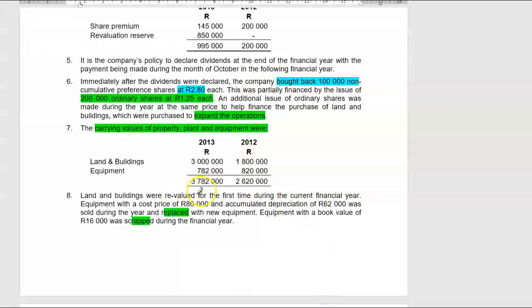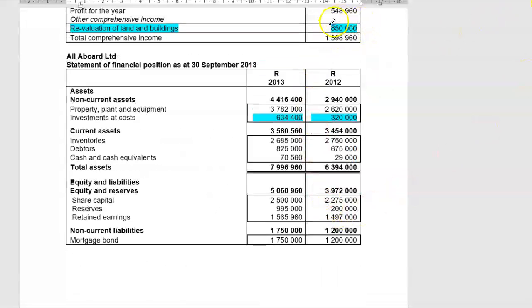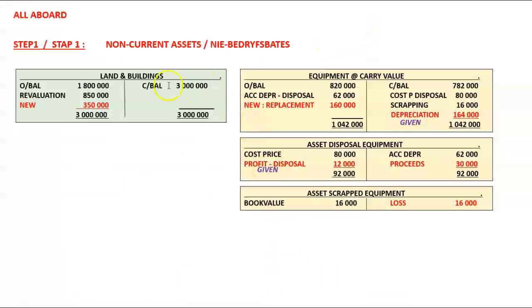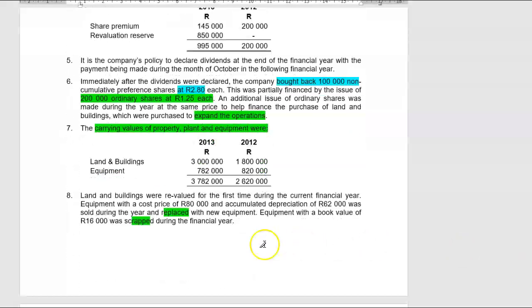The land and buildings were revalued for the first time during the current financial year. Now, we have already picked up that our revaluation surplus for the year was 850,000. So in our land and buildings account, we can insert revaluation 850,000. Nothing further happened. There was no land and buildings sold for the year. So therefore, we can balance off this account and see that we have acquired new land and buildings of 350,000 rand.